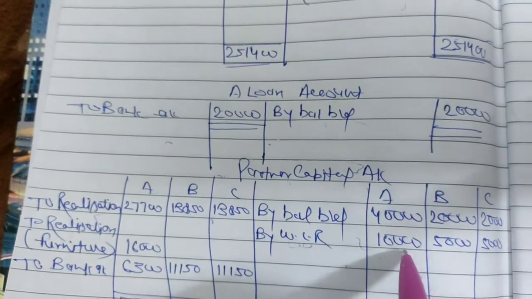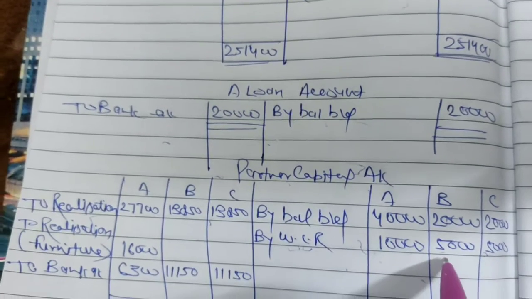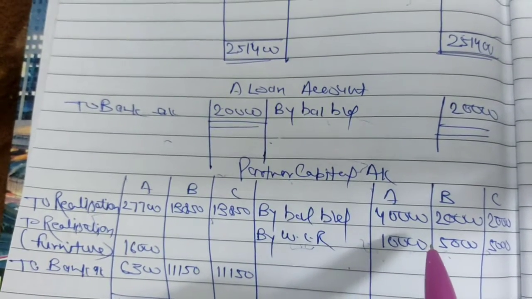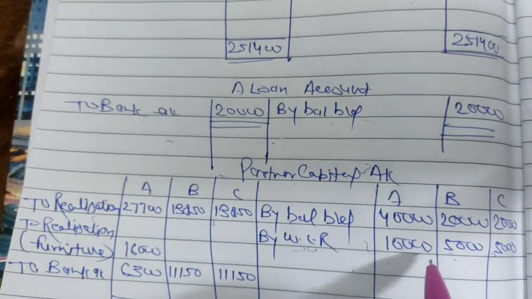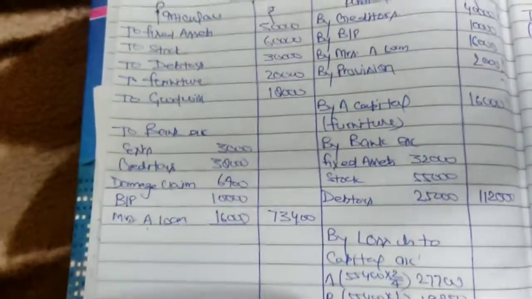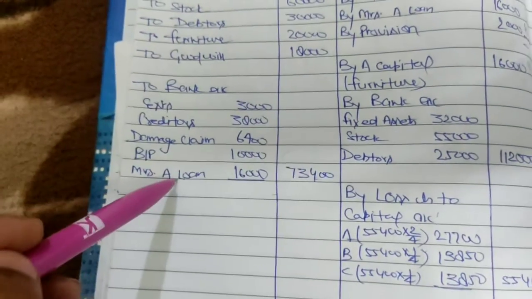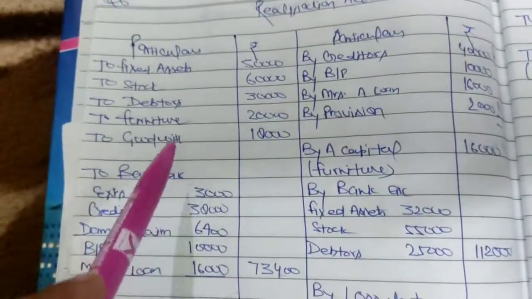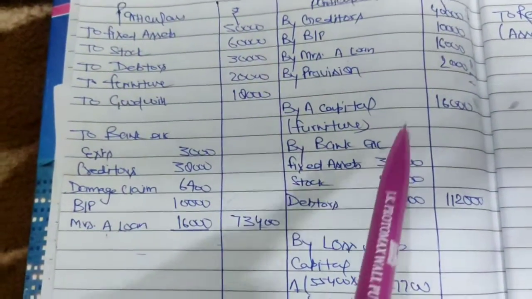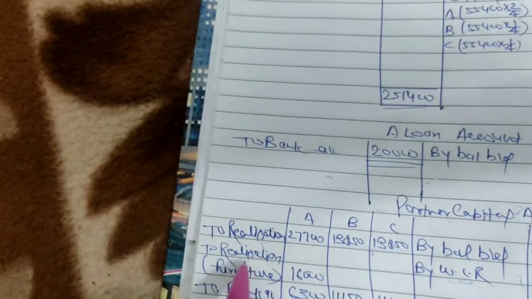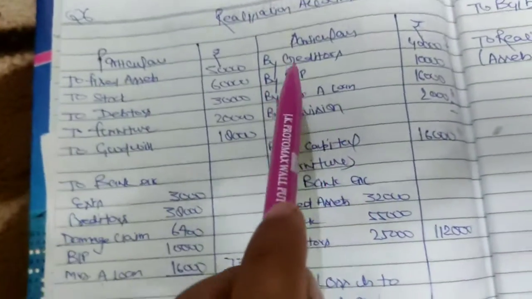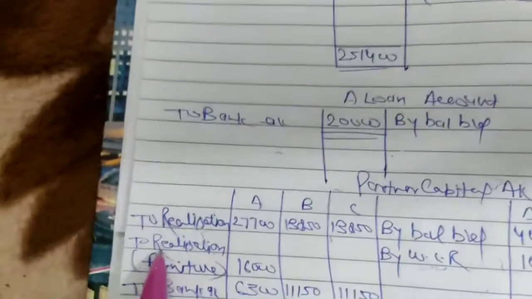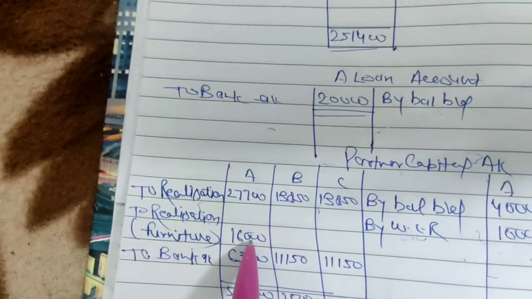So by WCR, old partners' ratio. Now nothing has been given on the liability side or asset side, P&L, advertising, suspense, nothing is given there. Now what are we going to see? We'll see here. If a partner's name comes on the debit side in an account, that will go to the capital account here. There is no name of a partner's capital here. If it is given on the credit side, it will go to the debit side of the partner's capital account. From which account are you writing? Realization account, 16,000. So you write to realization, furniture, 16,000 rupees.